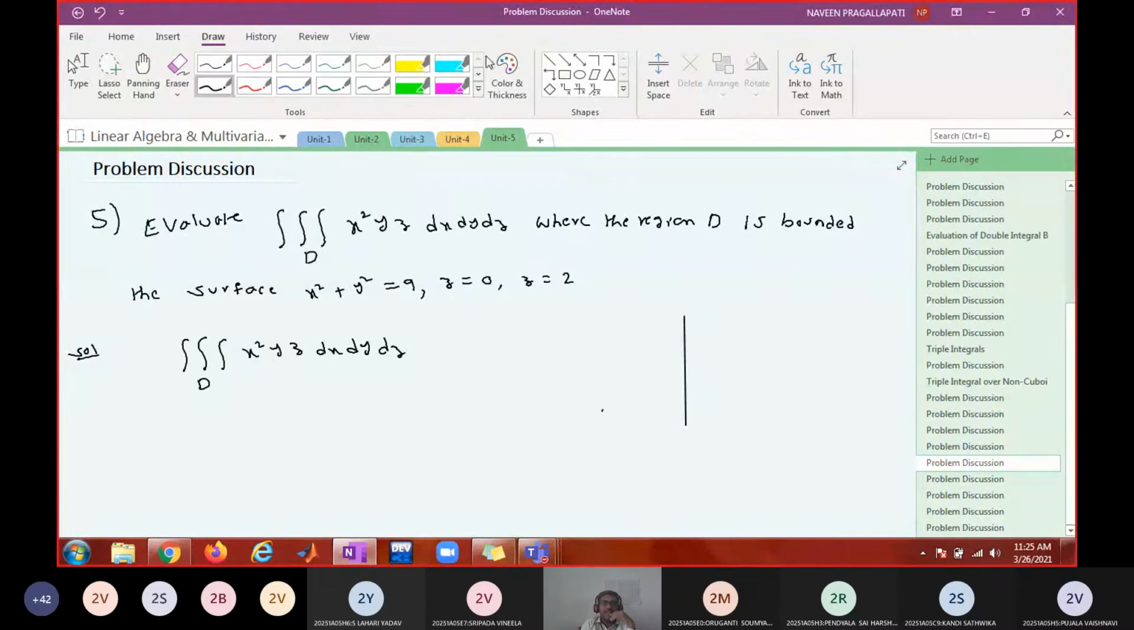What does z equal to 0 represent? XY plane. What does the z equal to 2 plane represent? A plane parallel to the XY plane at a distance of 2 units. Am I right? Now, what does x square plus y square equal to 9 represent? Circle. Can you tell me the radius?